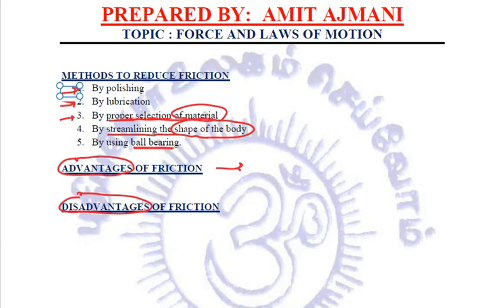Another disadvantage is that this frictional force results in the production of heat. Whenever two surfaces are rubbing against each other continuously, heat energy is generated, and this heat energy is also responsible for the damages caused to the machinery parts. So these are a few disadvantages of friction, and this is all about force and laws of motion.